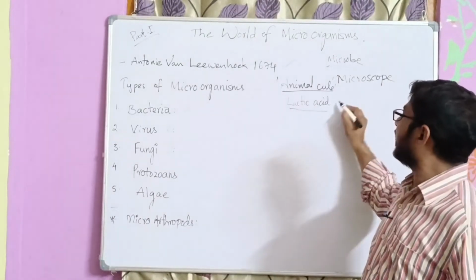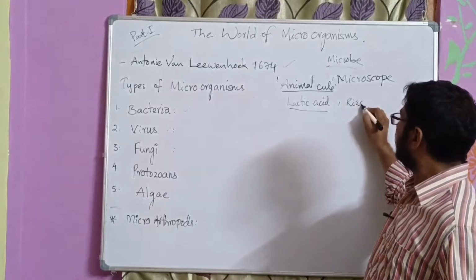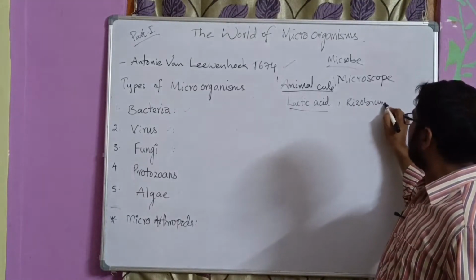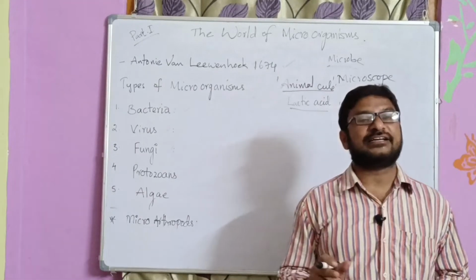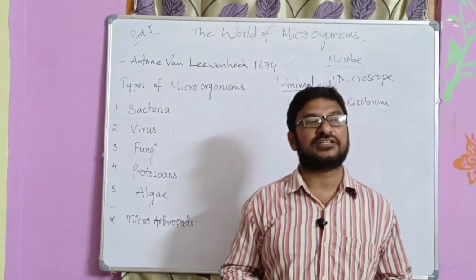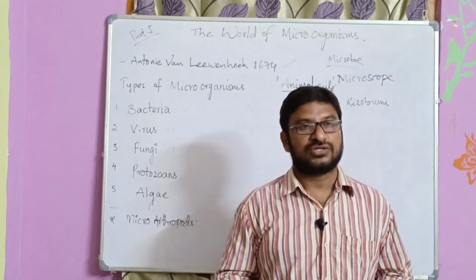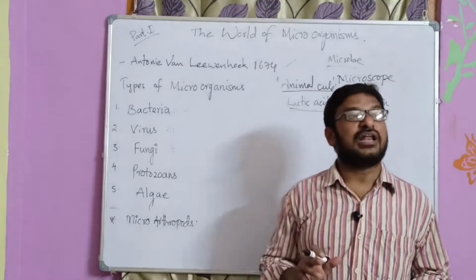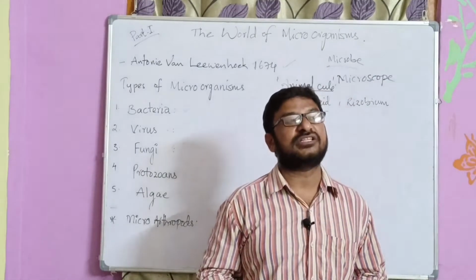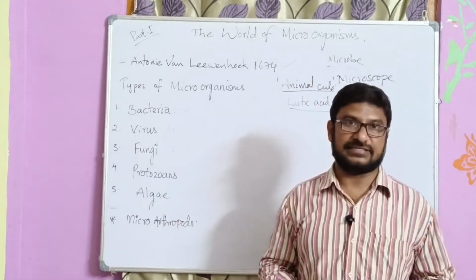We all know Rhizobium bacteria. Rhizobium leguminosarum forms the nitrates which are very essential for the plants. It helps in the conversion of nitrogen into nitrates.